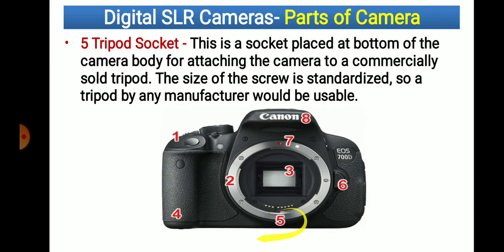Then here is the fifth number, the tripod socket. To this socket we are able to attach the tripod, that means a stand, to this camera. The main thing is that the size of the screws used to attach the camera is standardized, so we have to use a tripod manufactured by those particular companies.